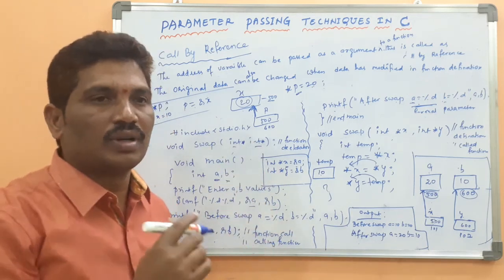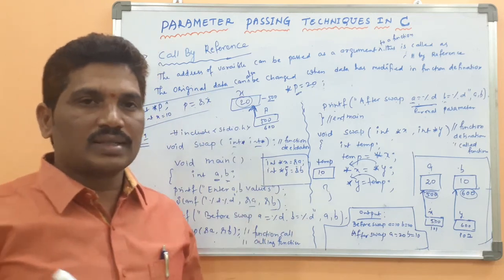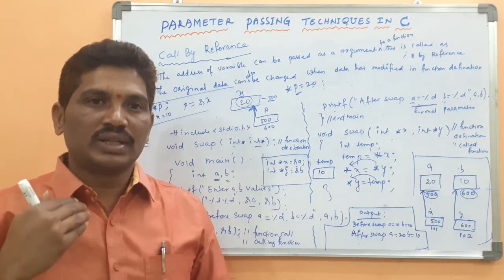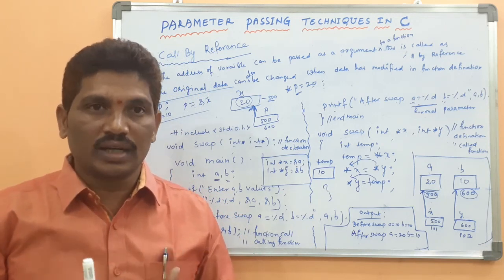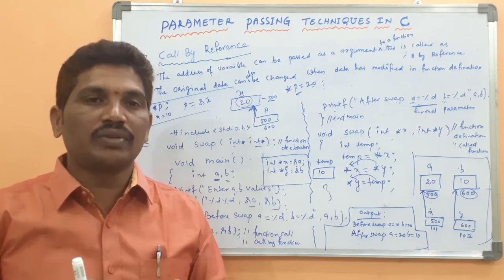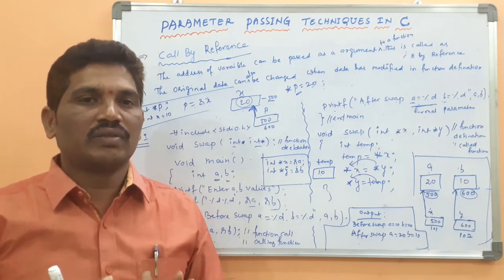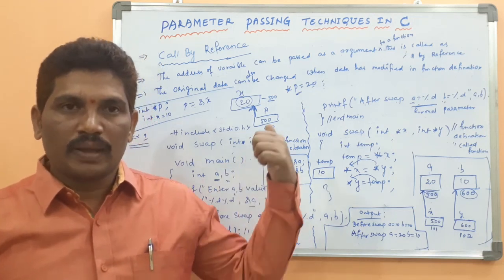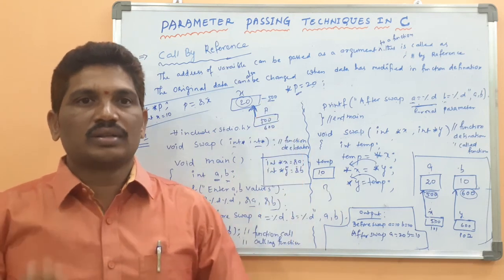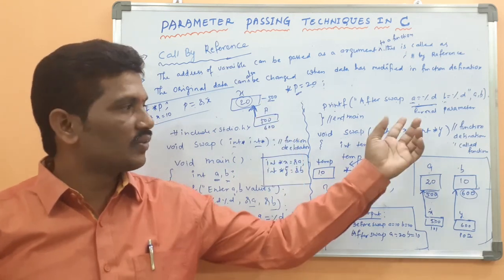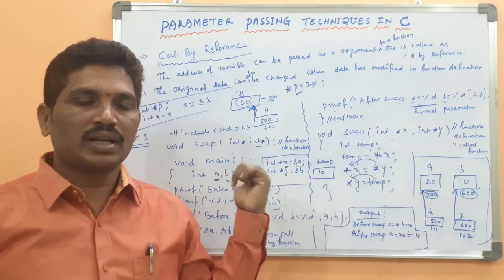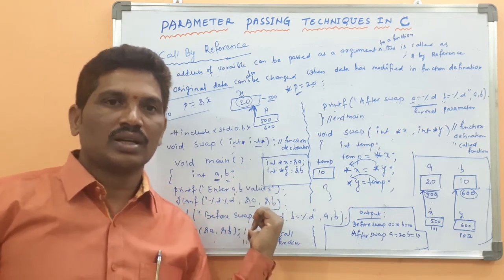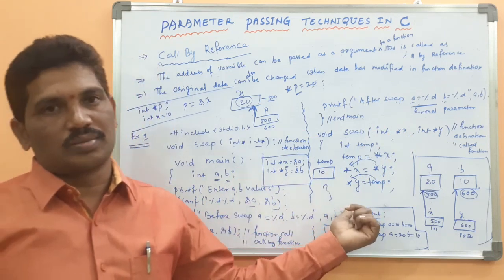That is the use of call by reference. For example, I will ask the question, what is the difference between call by value and call by reference? In call by value, whatever changes you do in the function definition cannot be reflected on the original data. The original data will be safe. It cannot be modified. In case of call by reference, whatever changes are done in the function definition are reflected on the original data, because we are using addresses and the pointer concept.